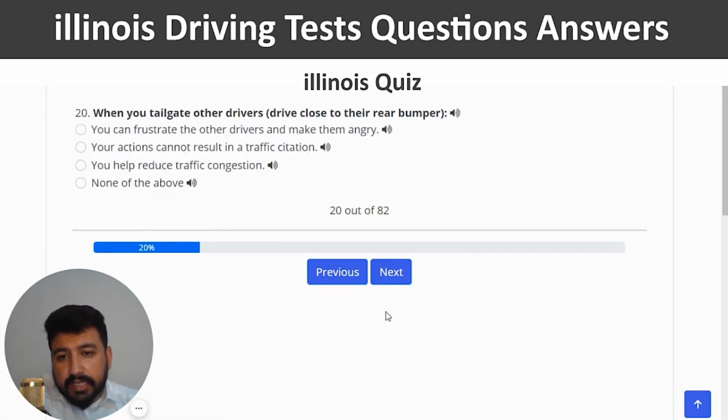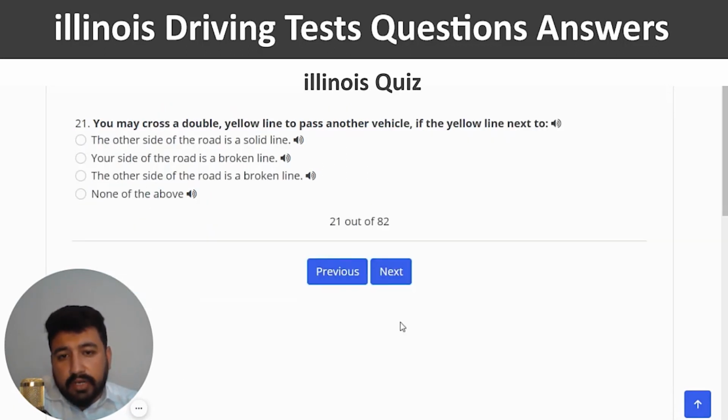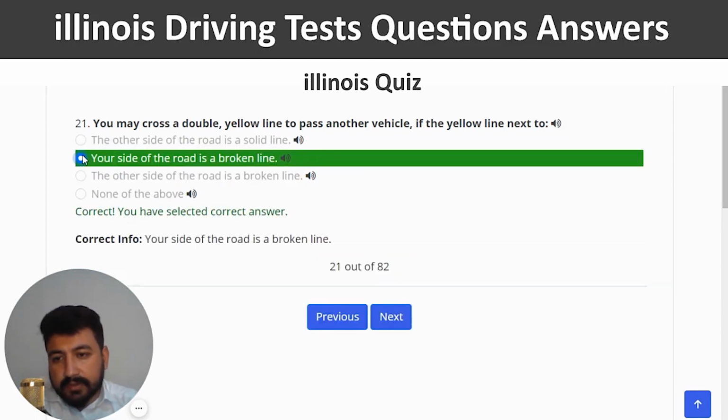When you tailgate, you drive close to other drivers' rear bumpers. The right answer is you can frustrate the other drivers and make them angry. So I'm going to click on the first option, correct, and next. You may cross a double yellow line to pass another vehicle if the yellow line next to your side of the road is a broken line. So second one, right? And next.